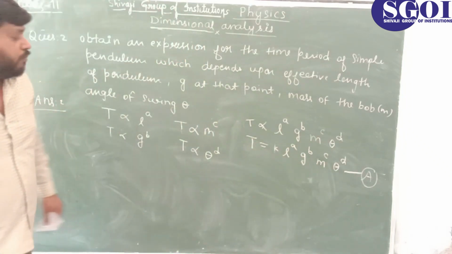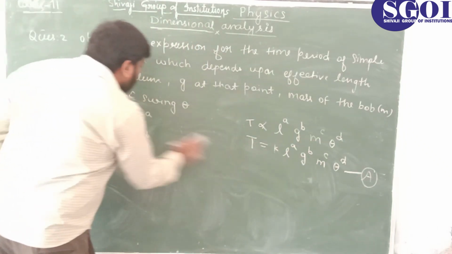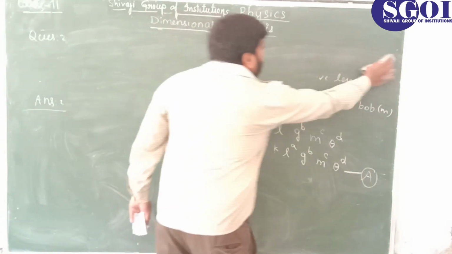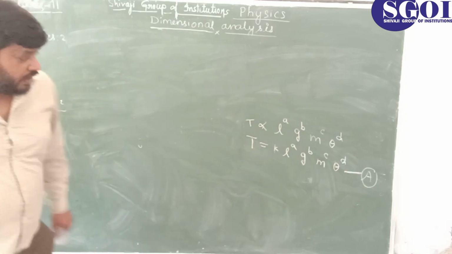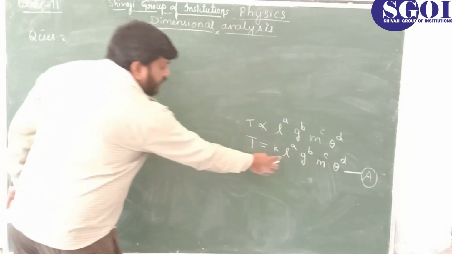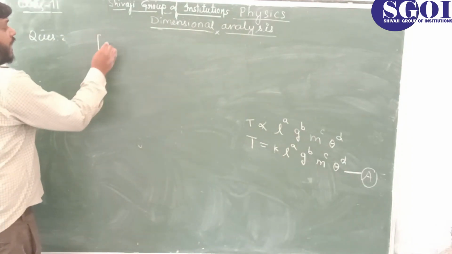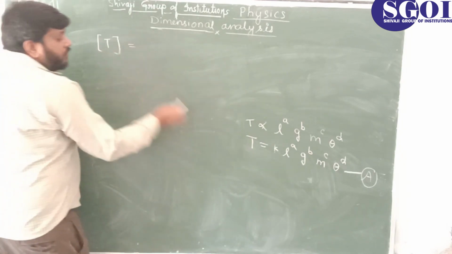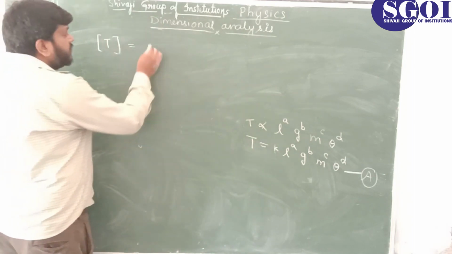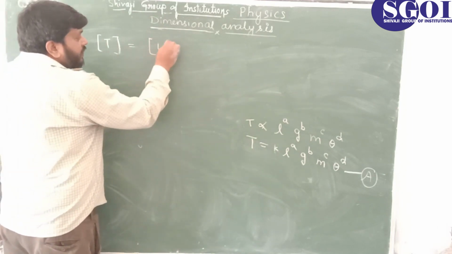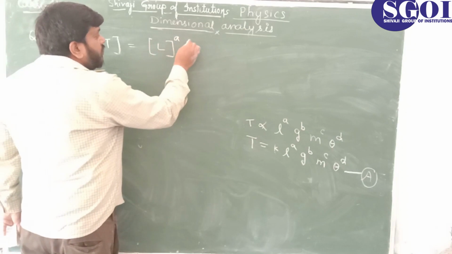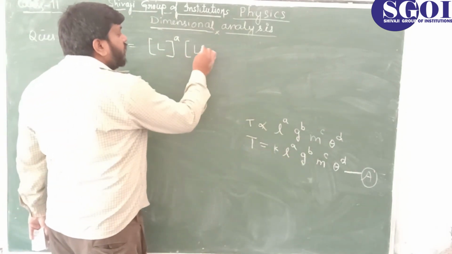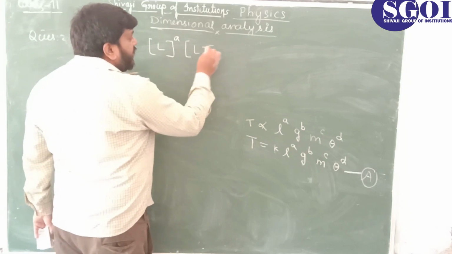So let's start putting the dimensions of each physical quantity which is in equation A. So you are seeing here, this is L. For time I am putting it as T. So dimension of time period is T. It is constant, so it is dimensionless. For L, length is L to the power A. It is acceleration due to gravity, and dimension of it is LT minus 2.